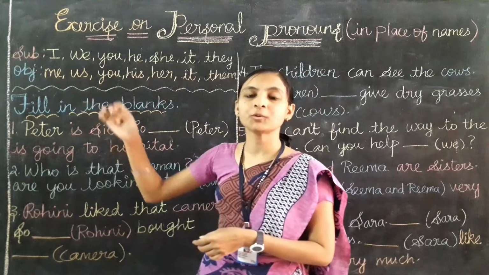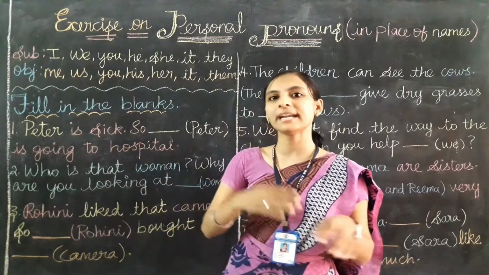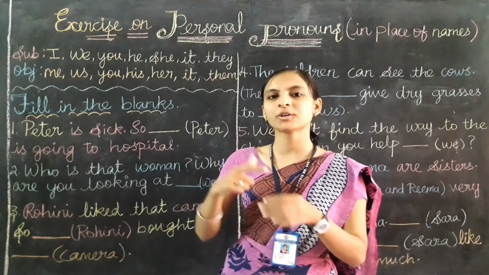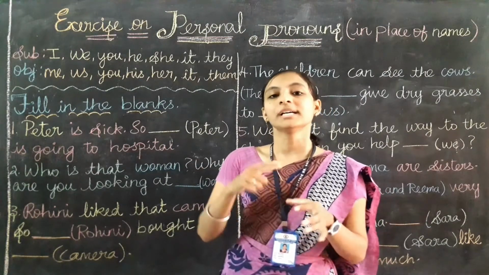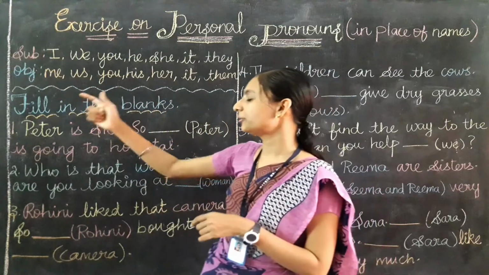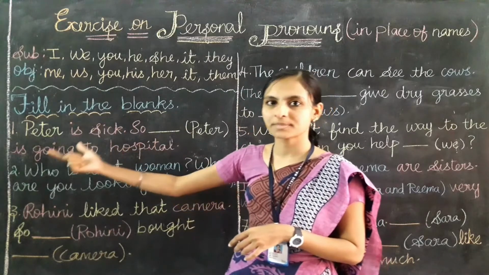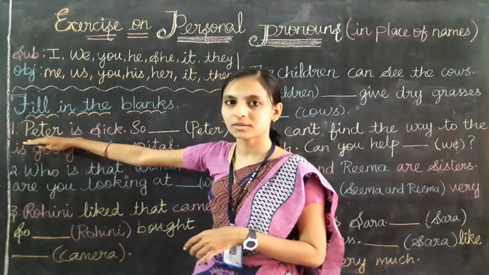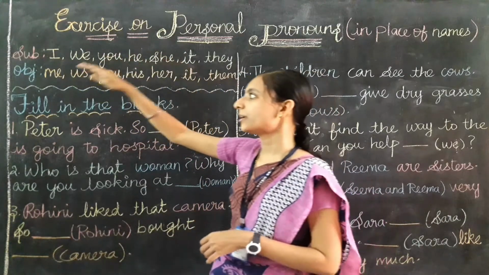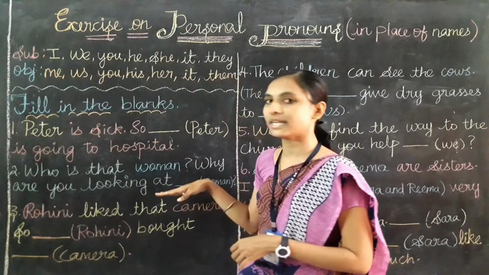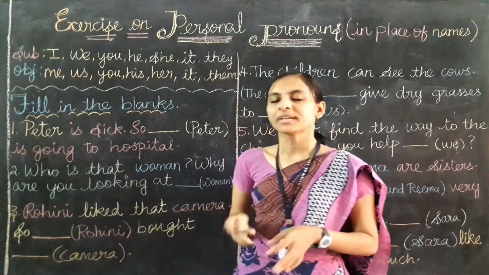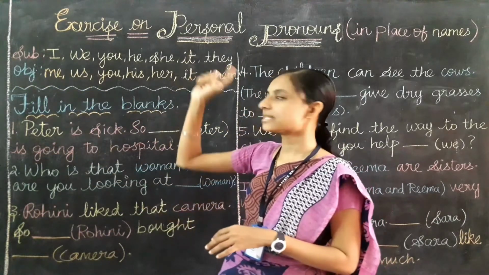These pronouns are used to replace the nouns at the end of the sentence, that is, the object place at the end of the sentence, or the action done by the person. There we use object pronouns. Remember, if we are going to change the nouns at the subject place, or at the first of the sentence, there we need to use only the subject pronouns. If we are going to change at the end of the sentence, then we need to use object pronouns. Clear? Let's do the exercise on personal pronouns.